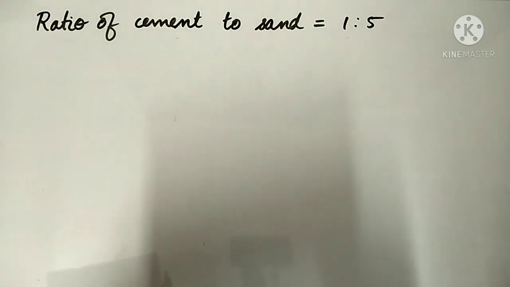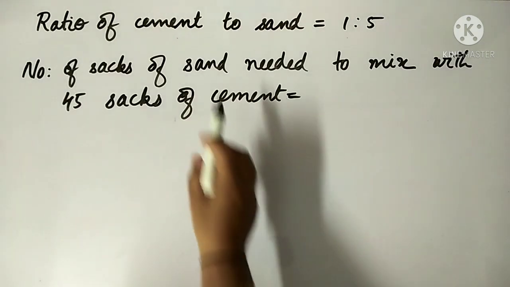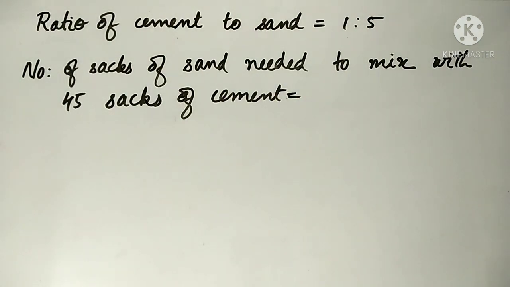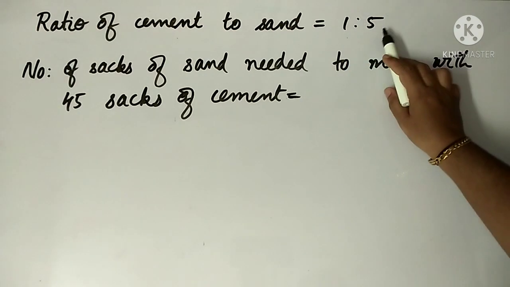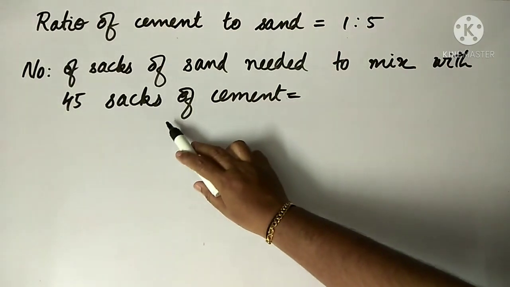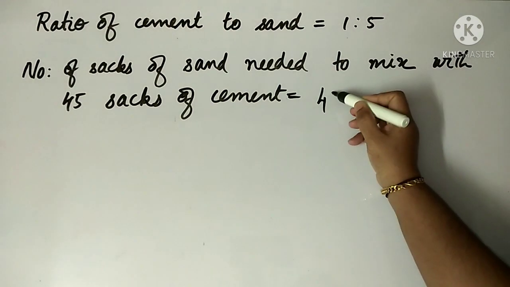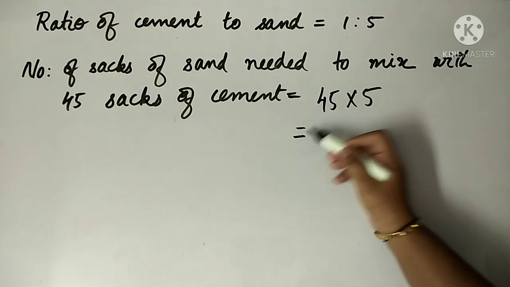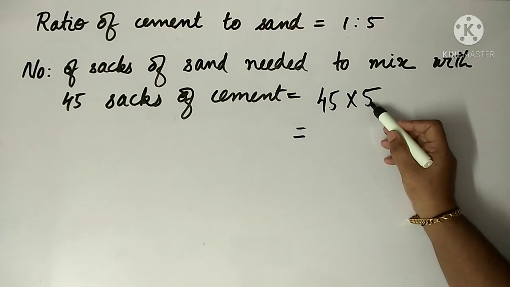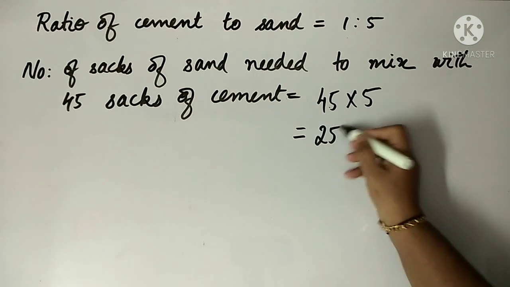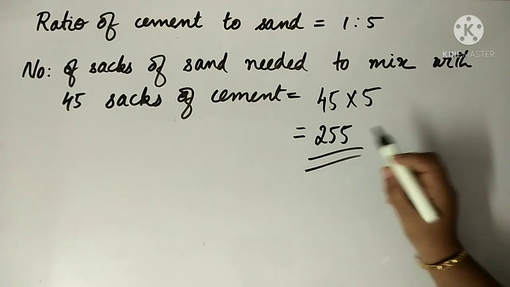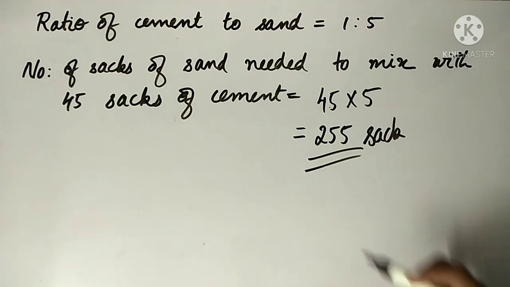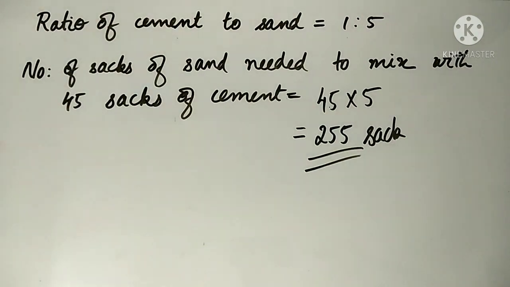So, we can write number of sacks of sand needed to mix with 45 sacks of cement is equal to, for 1 sack of cement, we need 5 sacks of sand. So, for 45 sacks of cement, we need 45 into 5 sacks of sand. When we multiply 45 into 5, we get 225. So, we need 225 sacks of sand to mix with 45 sacks of cement.